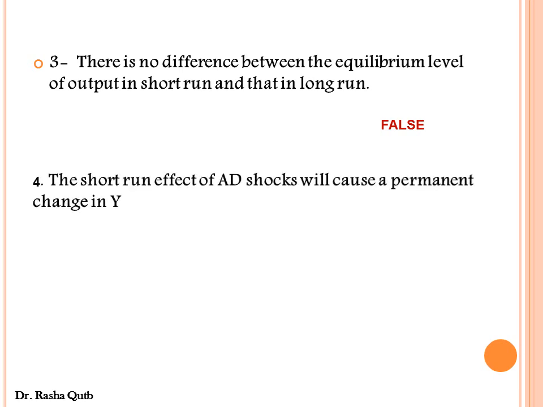Number 4, the short-run effect of aggregate demand shocks will cause a permanent change in equilibrium level of national income. This sentence is false because the short-run effect of aggregate demand shocks will cause a temporary, not permanent, change in the equilibrium level of output or the equilibrium level of national income.